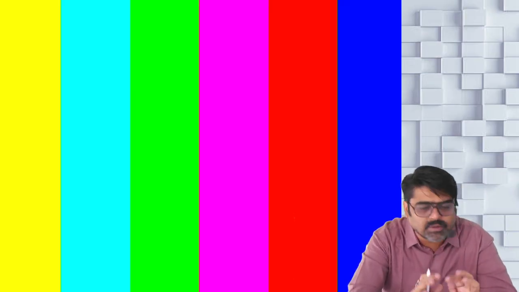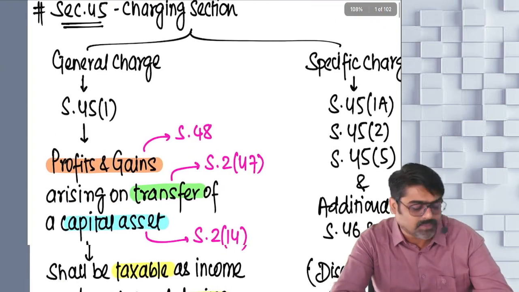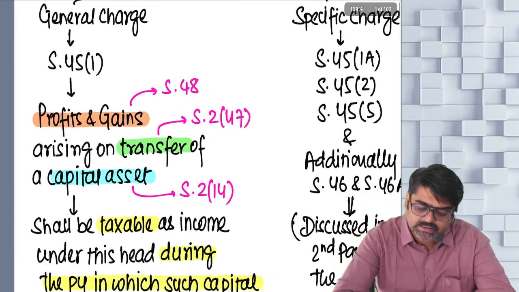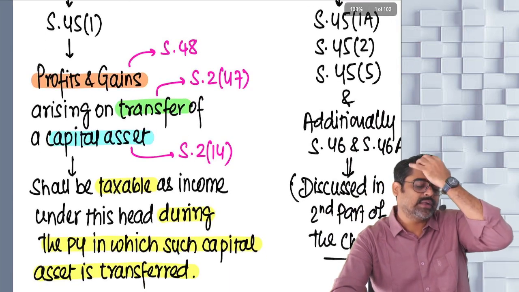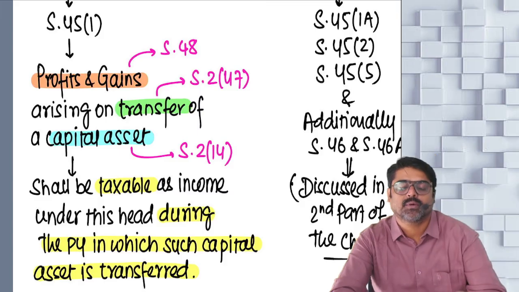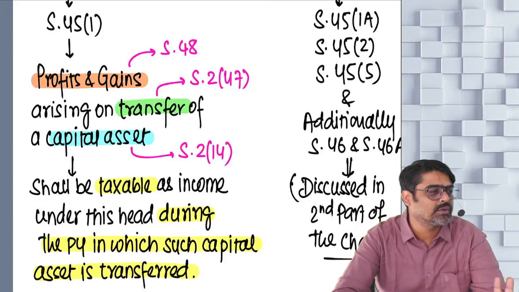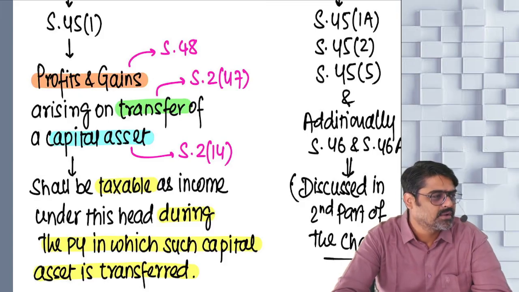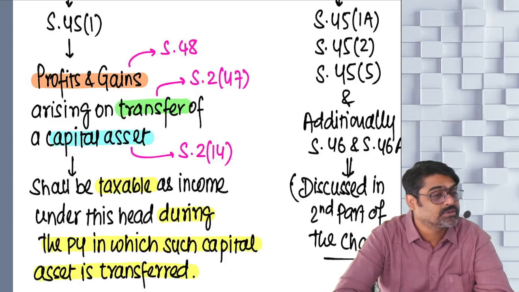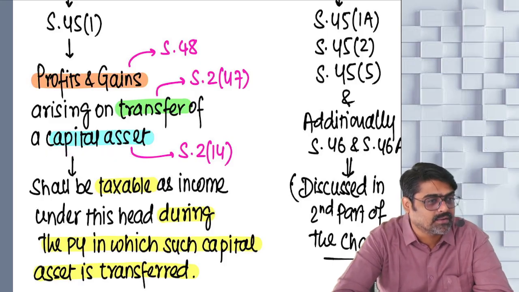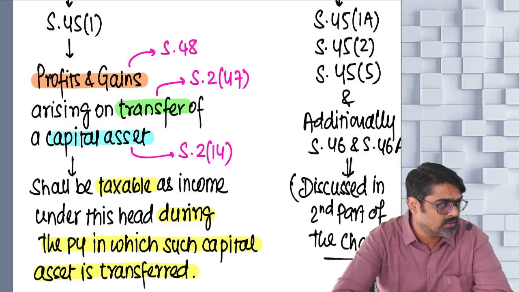And in basics, we are going to focus first on what? The general charge. As per the general charge, what do you come to know? That in this head I have to charge profit and gain only. But that profit or gain should arise on transfer of a capital asset. So what is the meaning of capital asset? First, you'll have to understand that. What is the meaning of transfer? Then you'll have to understand that also.